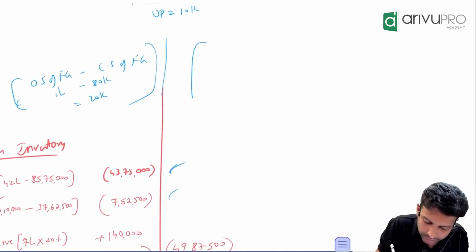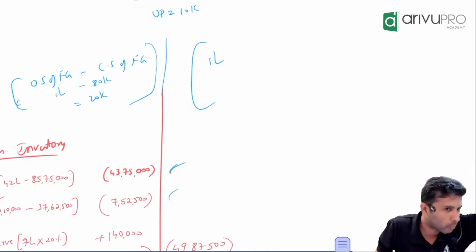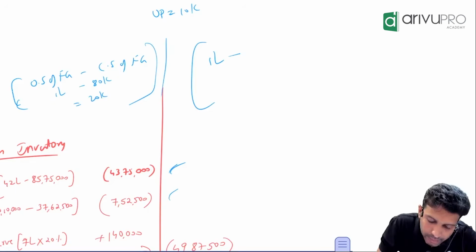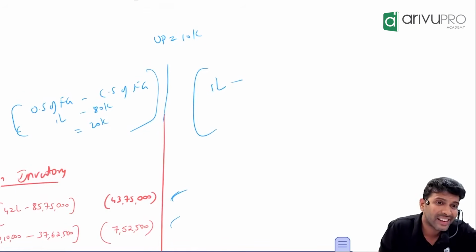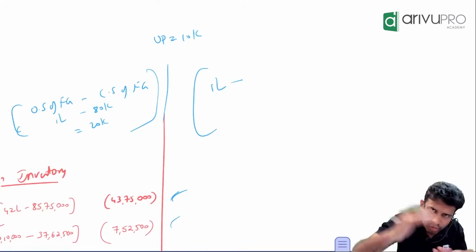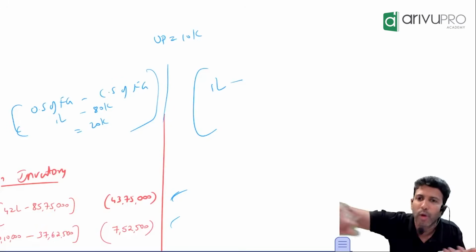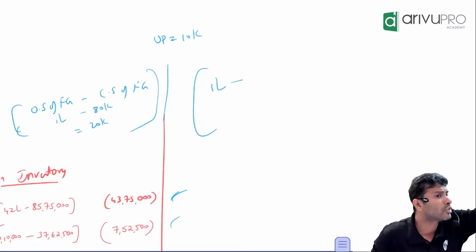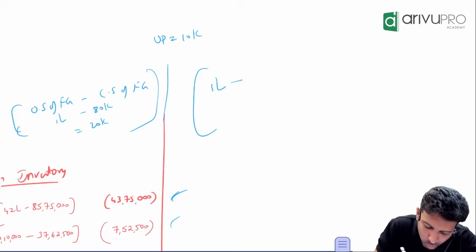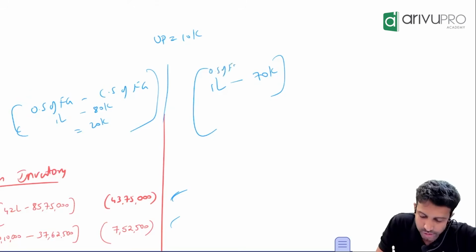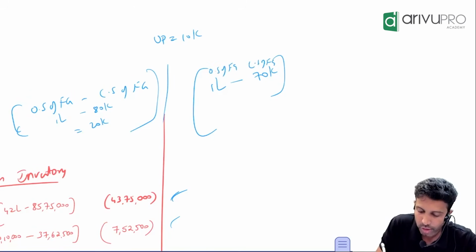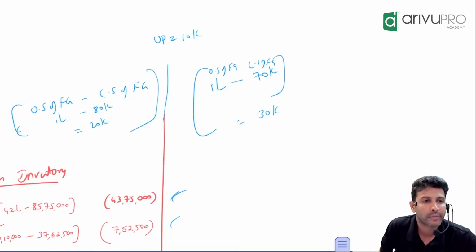Okay, now recalculate. Is there any effect on opening stock or same? Same, 1 lakh. When you eliminate this unrealized profit, closing stock value will increase or it will reduce? So you're taking away 10,000 from closing stock, means 10,000 value of closing stock will reduce. That means closing stock will not be 80, from 80 it will become 70. Okay, now this is your opening stock of finished goods. This is your closing stock of finished goods. Now calculate changes in inventory. How much is that? 30,000.